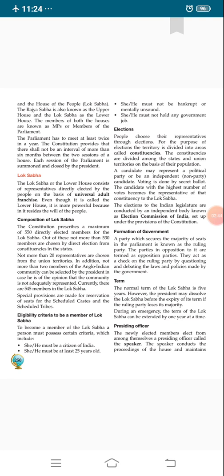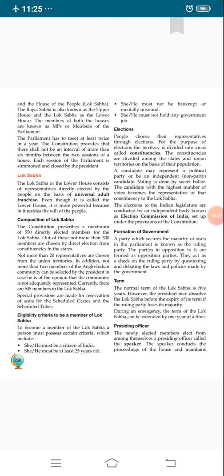Thereafter, we discussed the term of both Lok Sabha and Rajya Sabha. Lok Sabha can be dissolved, which means it is not a permanent house, and it can be dissolved by the President on the advice of the Prime Minister. Generally the time period of Lok Sabha is 5 years, and in Rajya Sabha it is 6 years, but every 2 years one third of the members of Rajya Sabha retire.